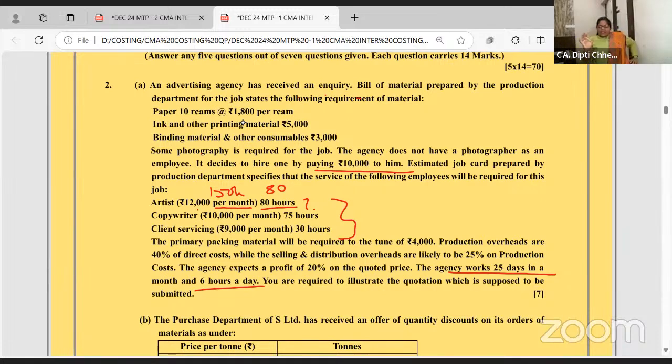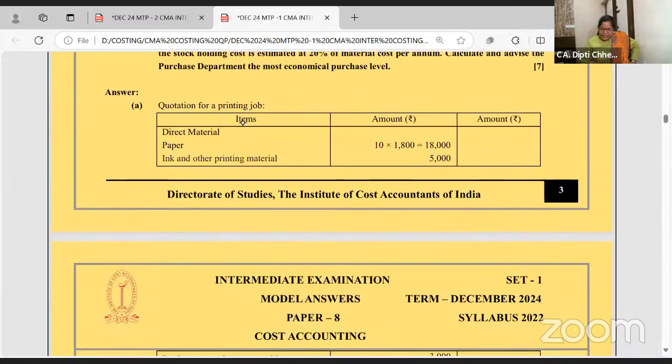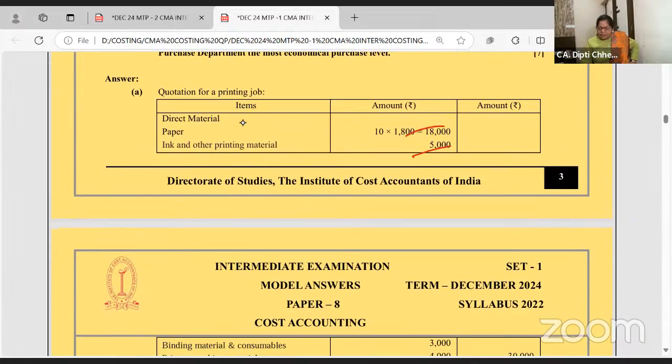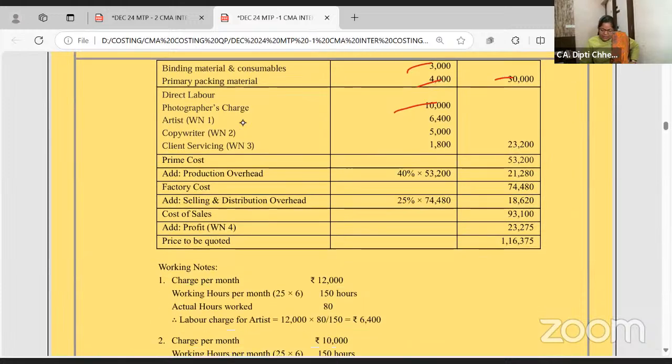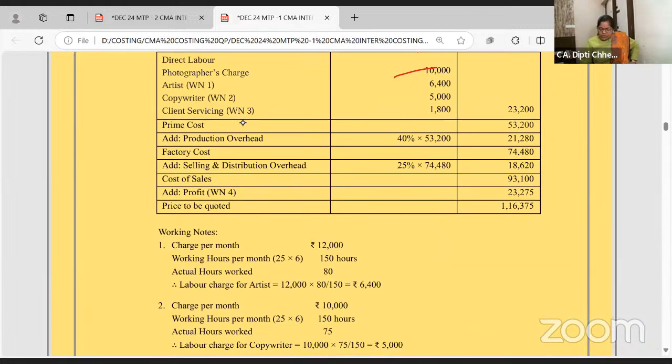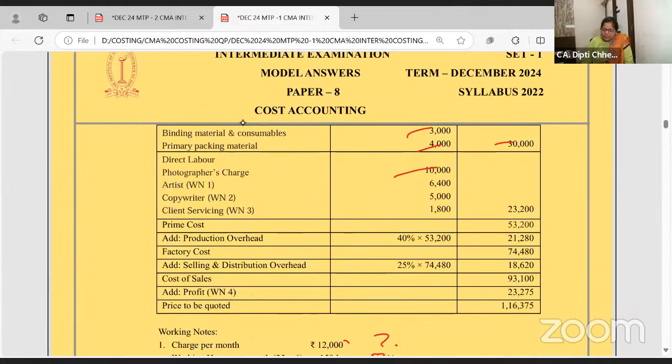Cost sheet is done for 80 hours, but artist and all these expenses are given. And then routine, add-on production and all. I'll read out, it will be clear. First, basic material. And this artist and all same what I taught you. 12,000 is for 150 hours. So 80 hours, ko kitna? Cross multiplication should be your best friend. 12,000 into 80. So 6,400. Write that, you will get all.